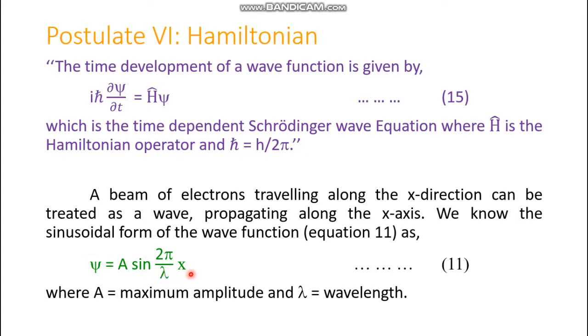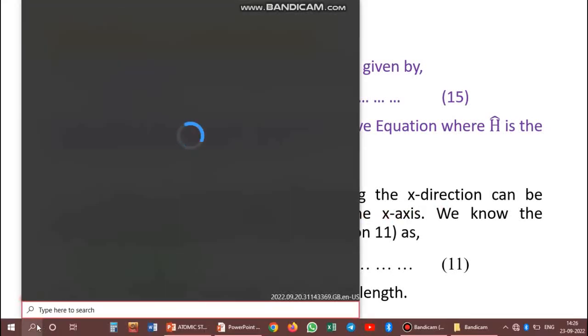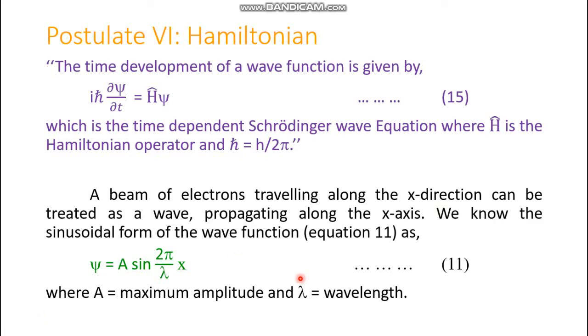Here y is substituted as psi, where A is the maximum amplitude, lambda is the wavelength, and x is the displacement along the x-axis. So this is equation number 11.